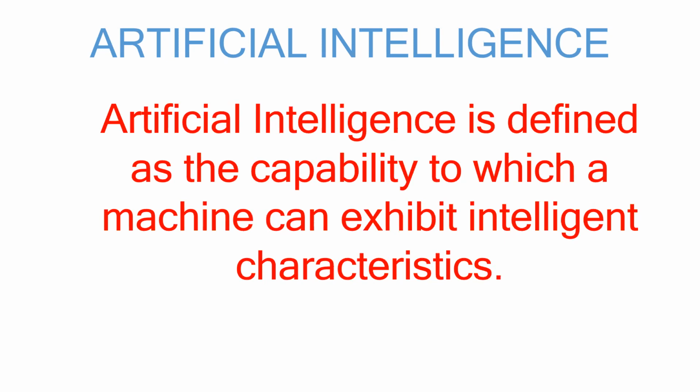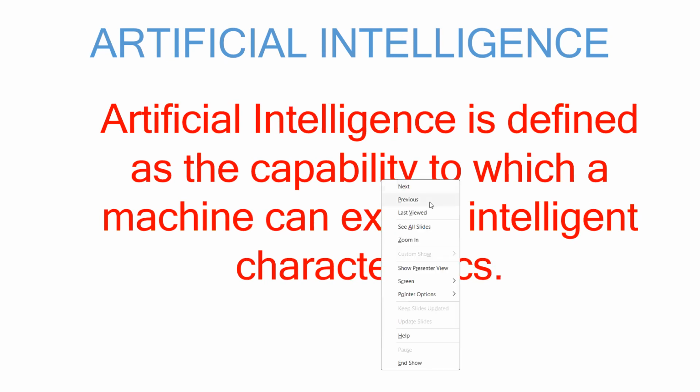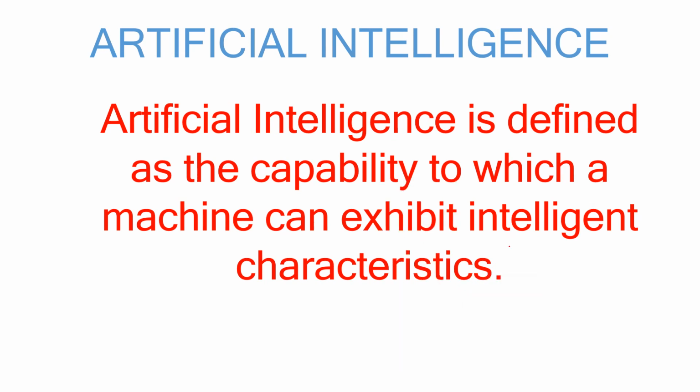It is defined as the capability to which a machine can exhibit intelligent characteristics. So if we want the machine to think like a human, to act like a human, then the machine has to exhibit intelligent characteristics. So how is it done? How was it developed? All this is about artificial intelligence.